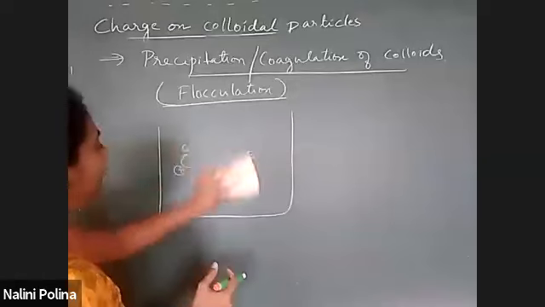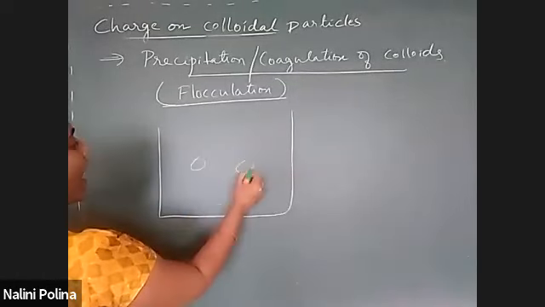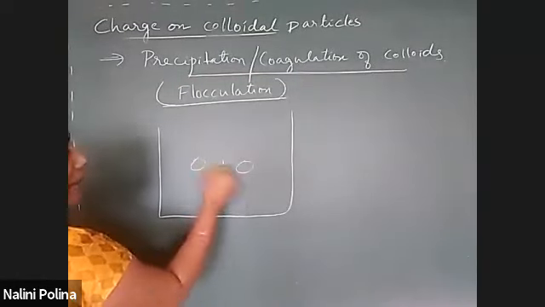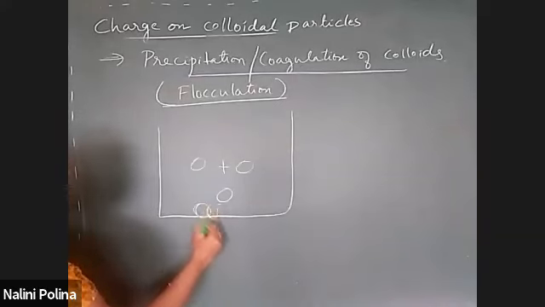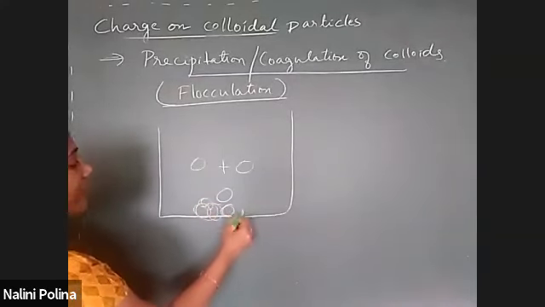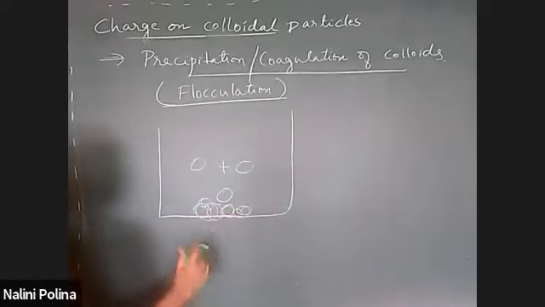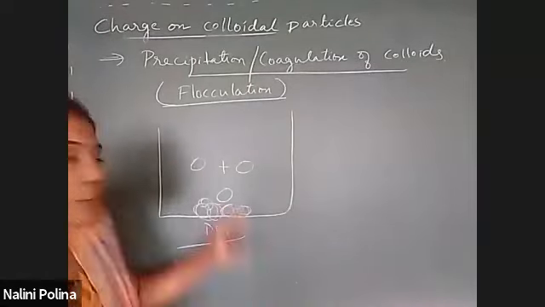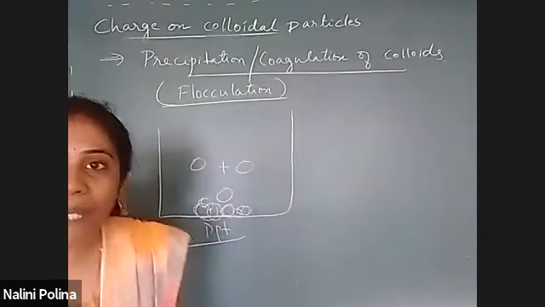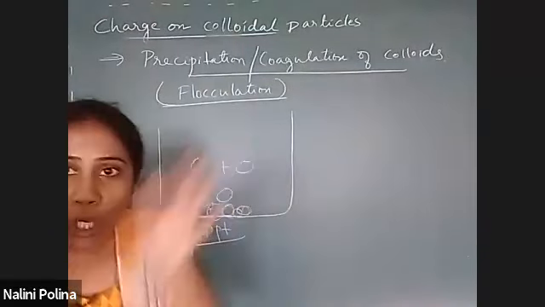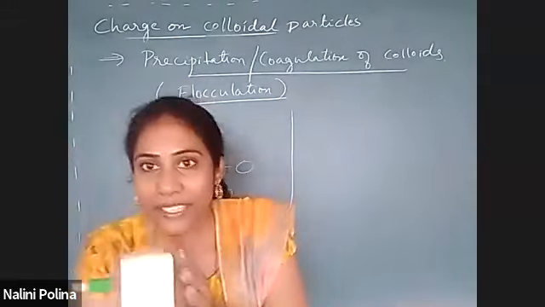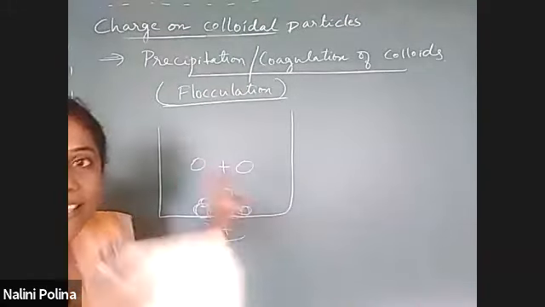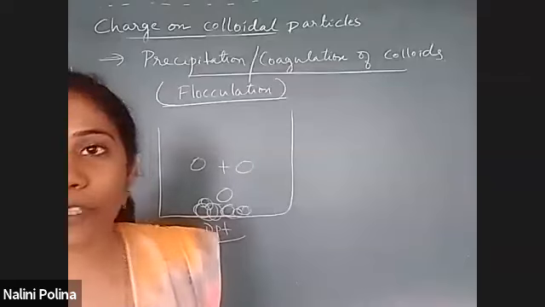But the moment I remove a charge, if there is no charge on a DP particle, they will combine with one another and they will become big dots and they will settle at the bottom of a beaker, and that's what we call a precipitate. So when I remove a charge on all DP particles, they will come close, combine with each other and settle as a precipitate at the bottom.